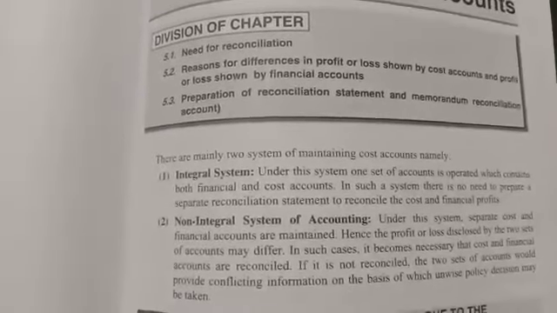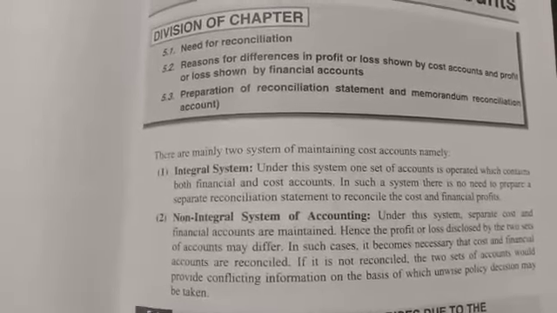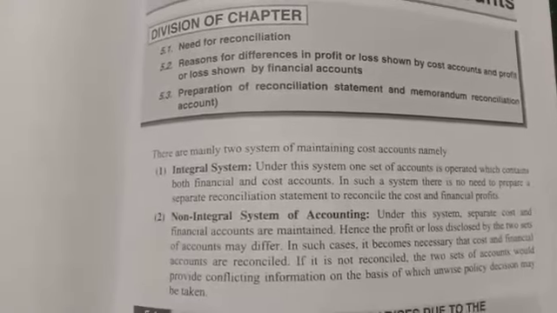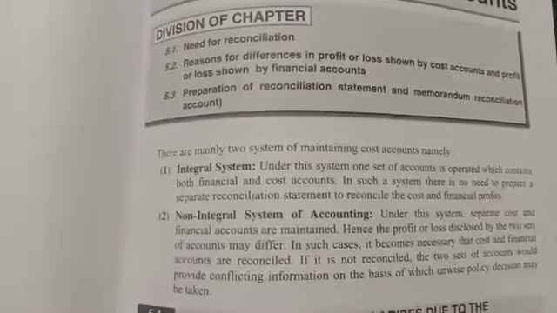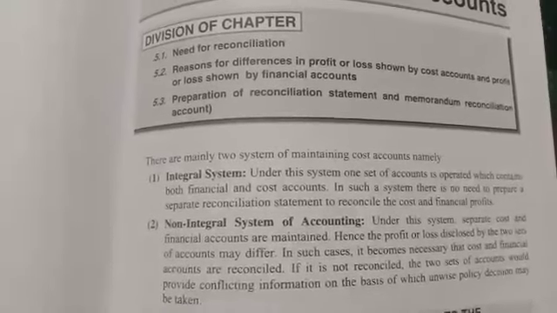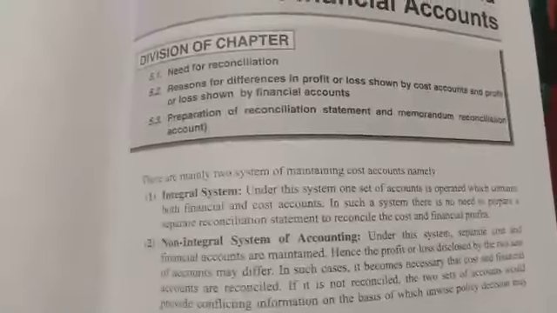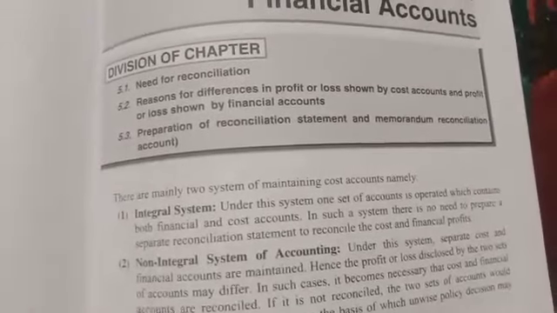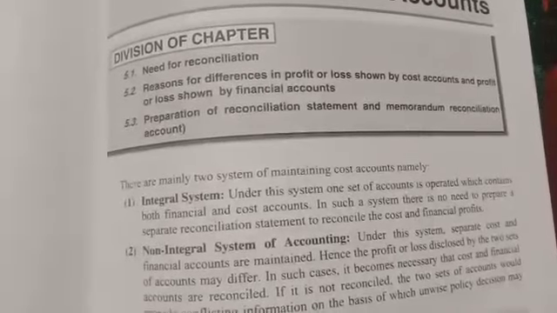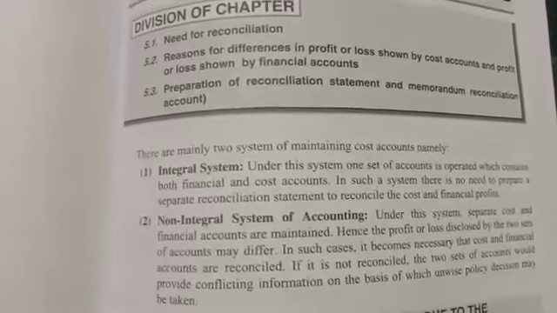When both the books are maintained separately, then we have to prepare a reconciliation statement. In cases where both systems are prepared separately, we have to go for reconciling.